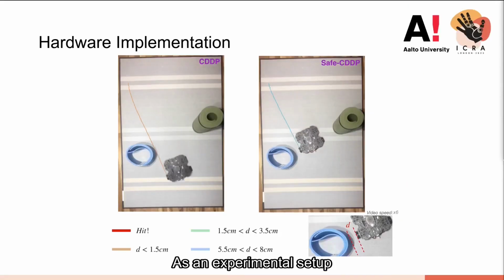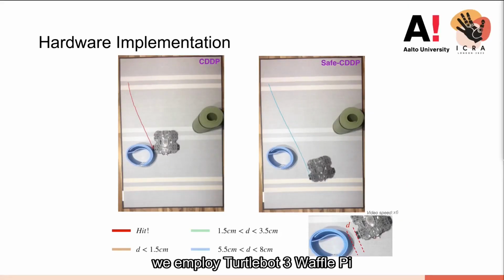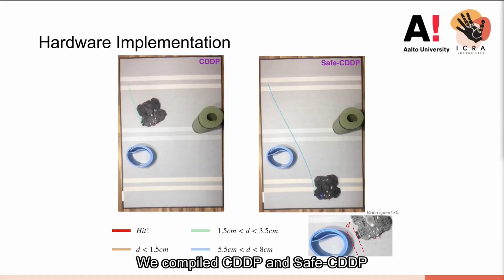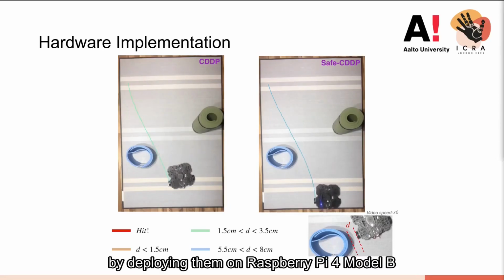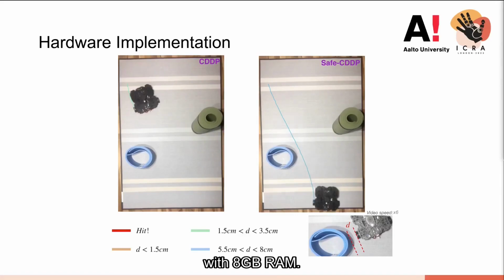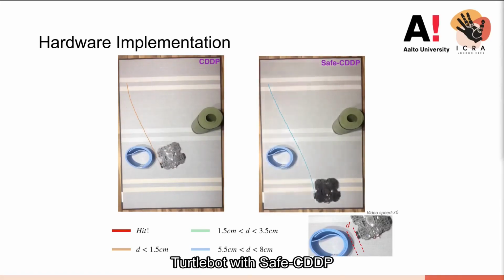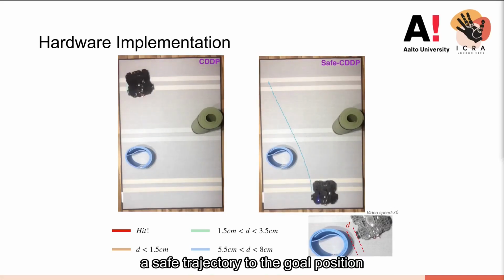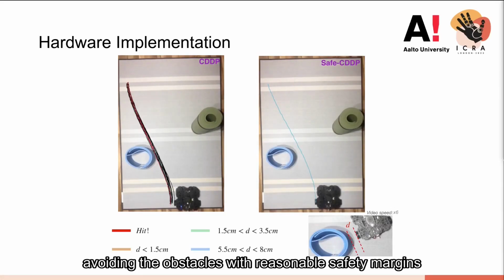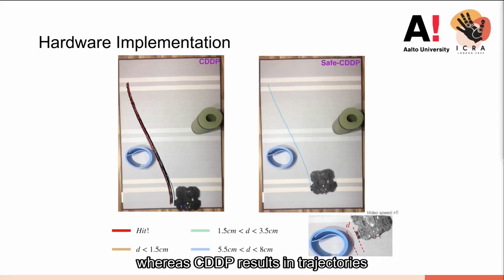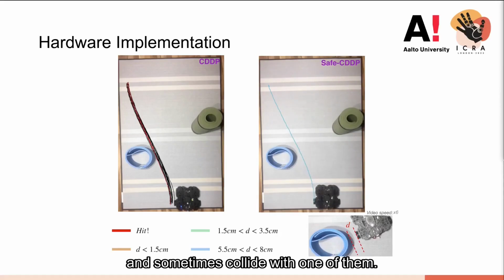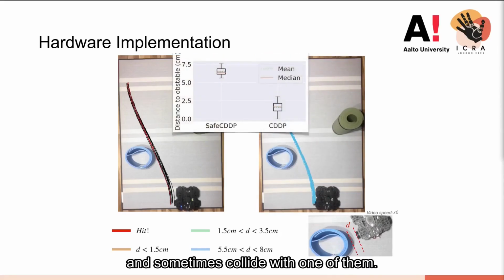As an experimental setup, we employ Turtlebot 3 Waffle Pi, which is a differential drive type mobile robot. We compiled CDDP and Safe-CDDP by deploying them on Raspberry Pi 4 Model B with 8 GB RAM. Turtlebot with Safe-CDDP was able to plan and successfully travel a safe trajectory to the goal position, avoiding the obstacles with reasonable safety margins, whereas CDDP results in trajectories that pass very close to obstacles and sometimes collide with one of them.